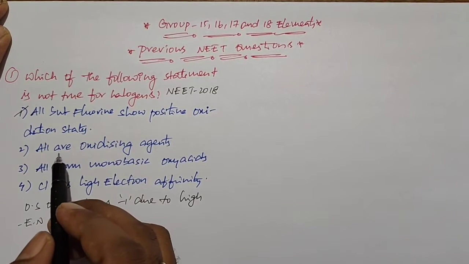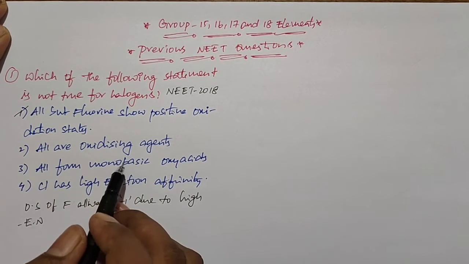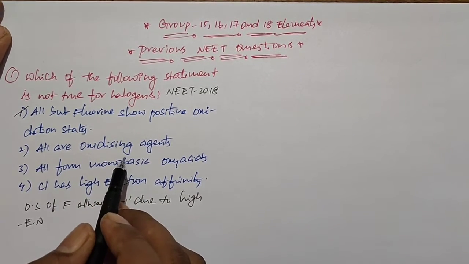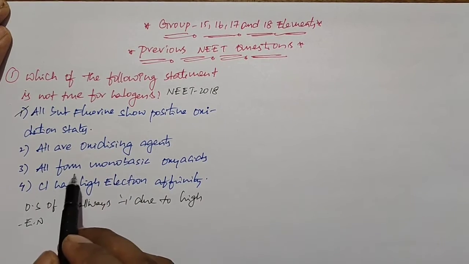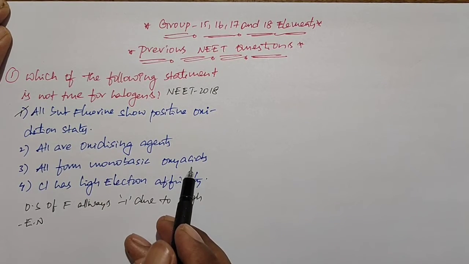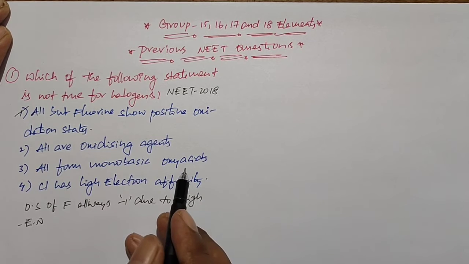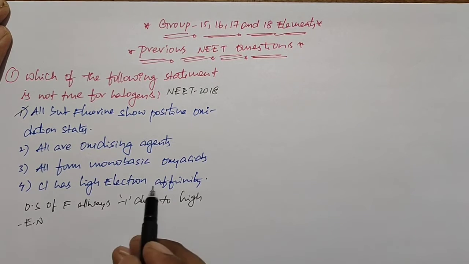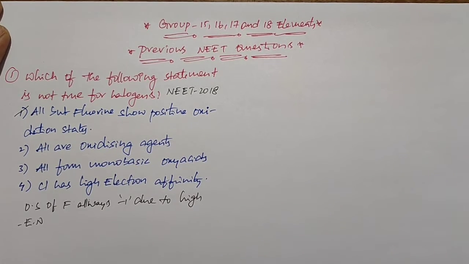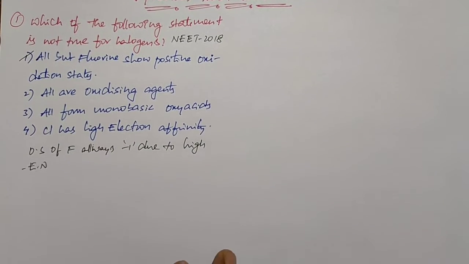So we'll check the remaining. All are oxidizing agents. Yes, it is true. Halogens act as good oxidizing agents. Third one: all form monobasic oxo acids. It is also correct, because they can form HOX type oxo acids. Fourth one: chlorine has high electron affinity. This is also correct. So only statement 1 is wrong.